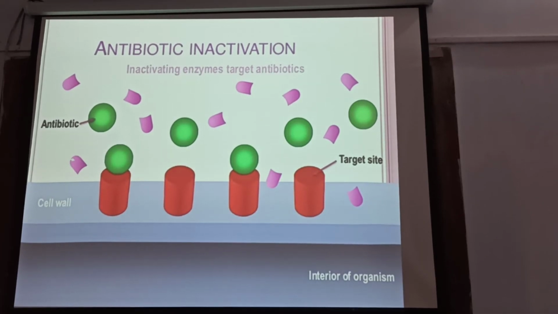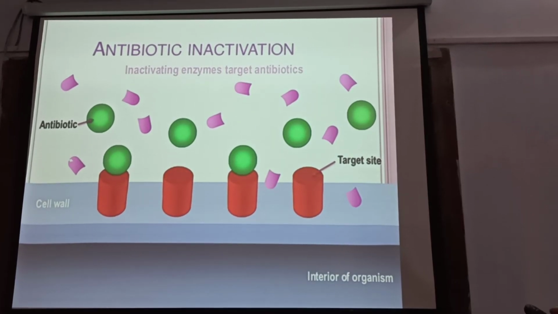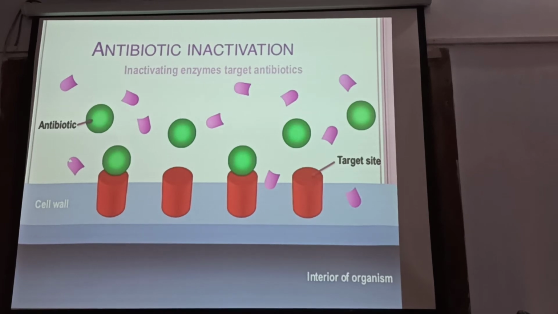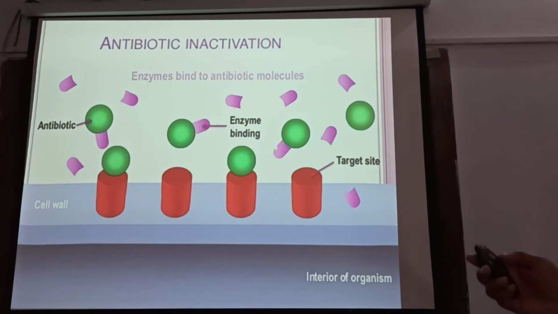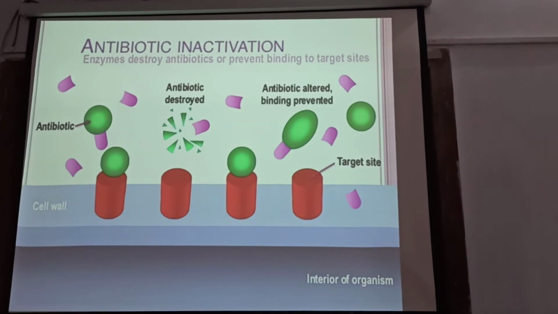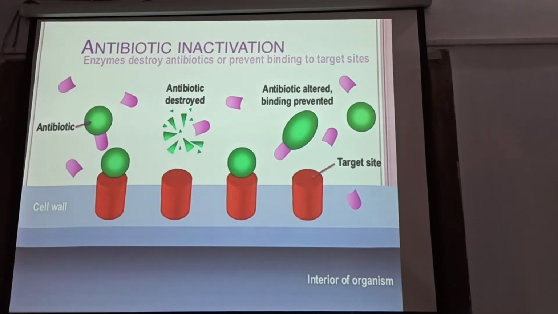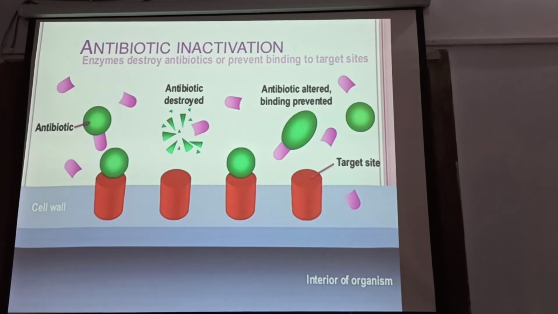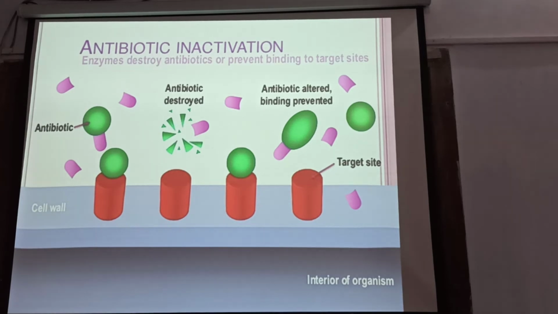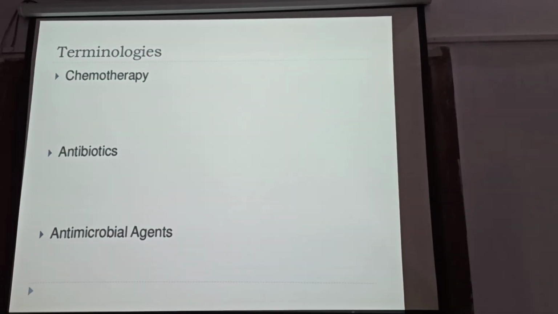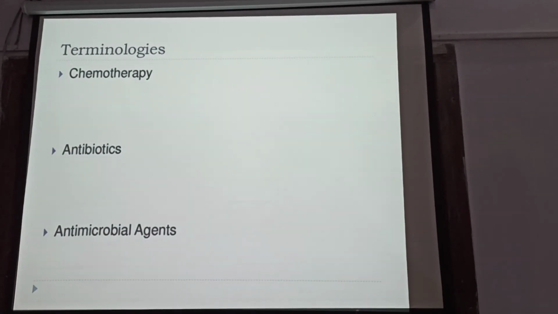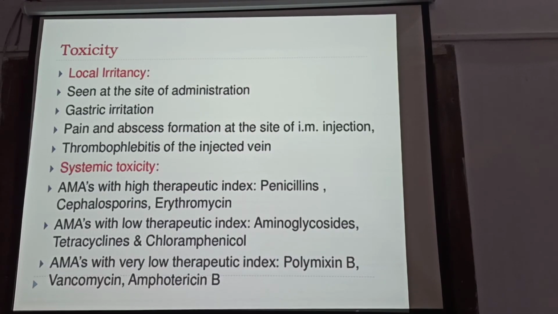Some enzyme is attached with the antibiotic and disrupts the whole pathway. Inactivating enzymes target antibiotics. Antibiotic inactivation: enzyme binds to the antibiotic molecule. This one, enzyme binding. And antibiotic inactivation: enzyme destroys antibiotics or prevents binding to target site. The same enzyme that attaches to the antibiotic then destroys or alters it. These are the ways where the resistance develops.